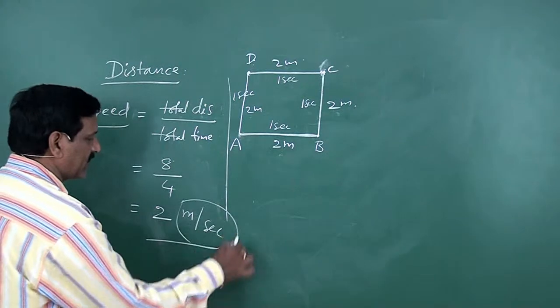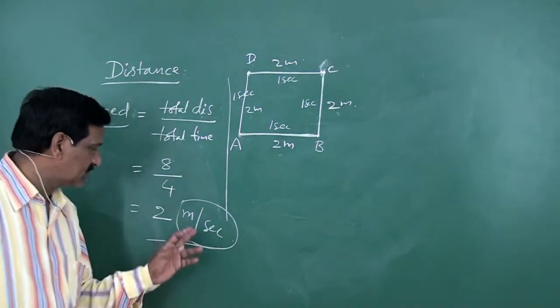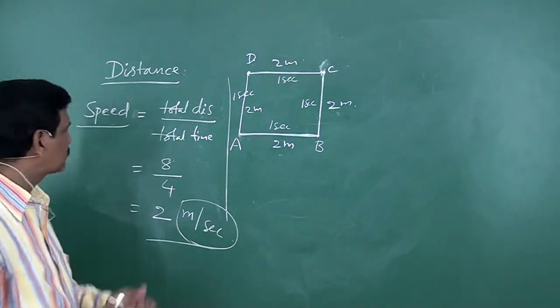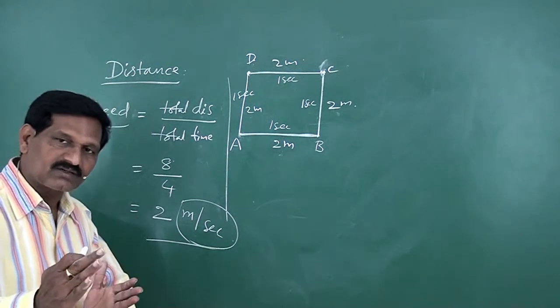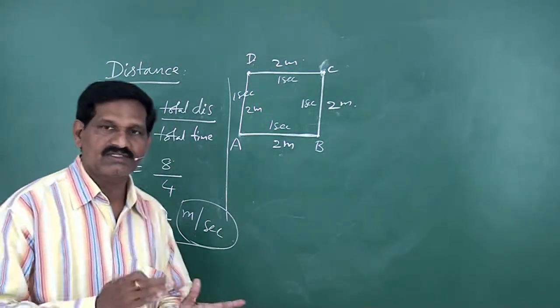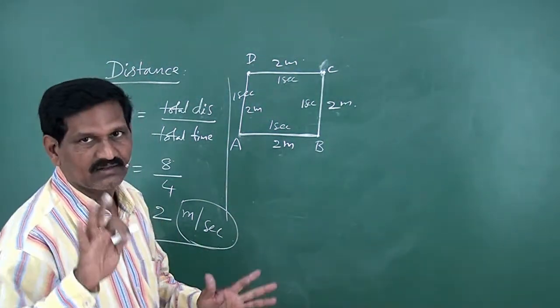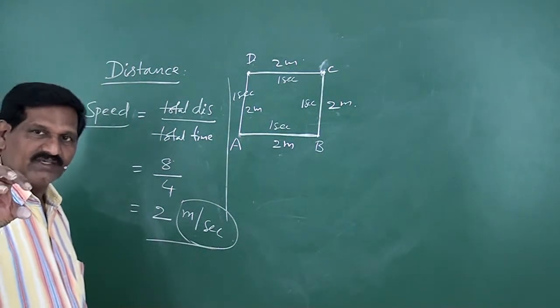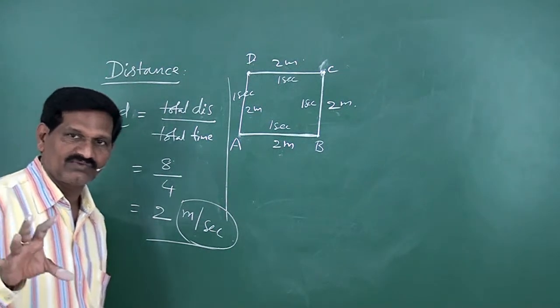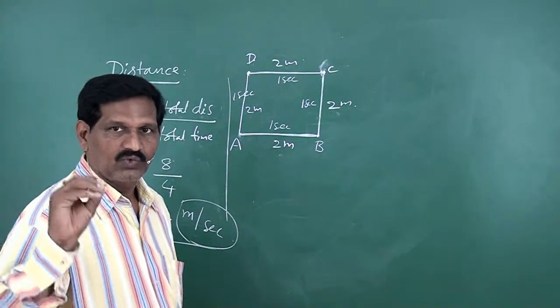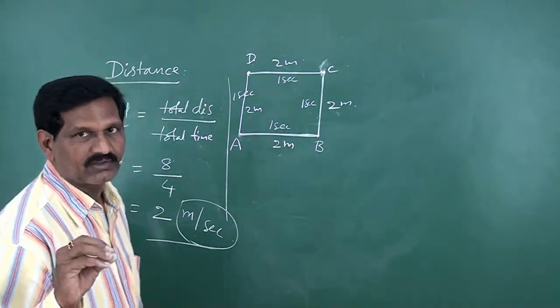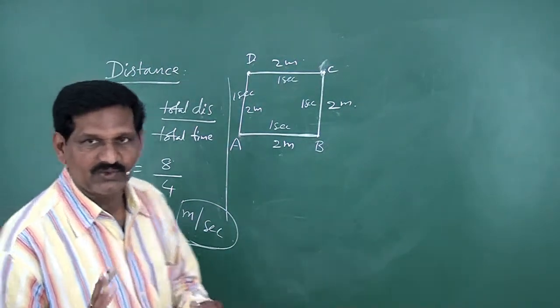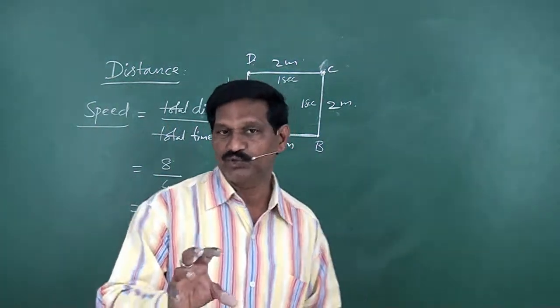Here I have written the unit as meter per second, because speed is the distance travelled per second, the distance travelled in 1 second. To specify the standard value of a physical quantity, we use a unit. So the standard value of a physical quantity is called a unit.